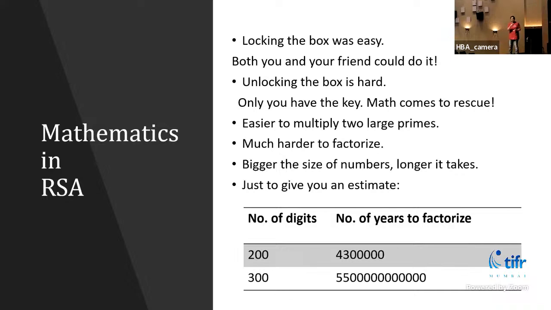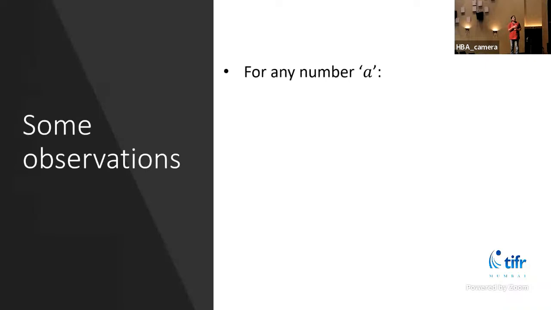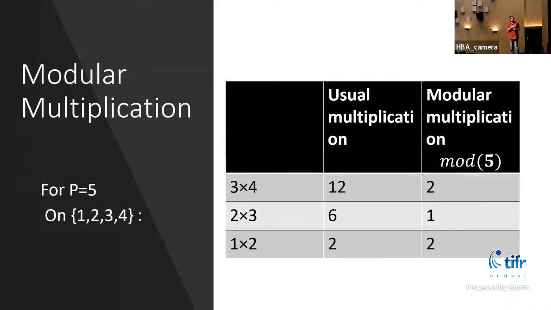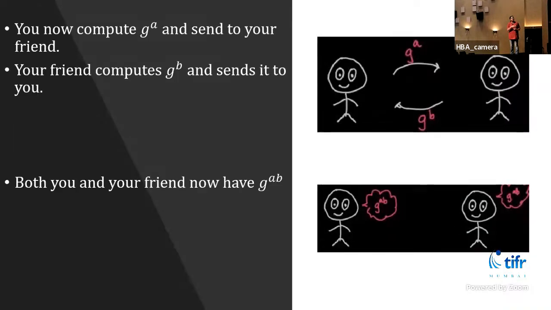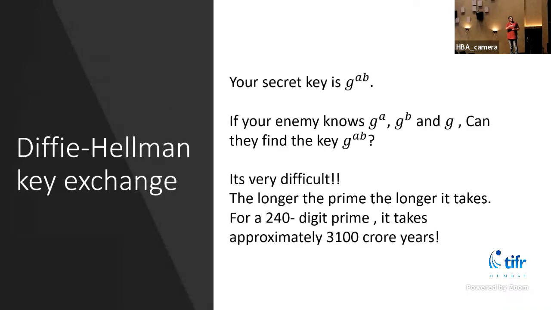Yes, the answer is, let me go to the slide. The question here was, if you know these three numbers, G power A, G power B, and G, can you find G power AB?